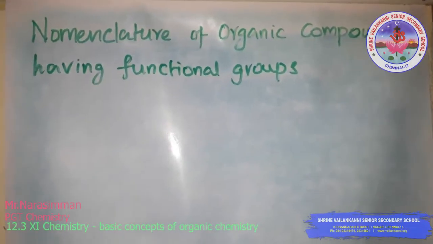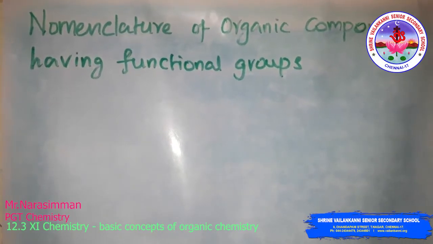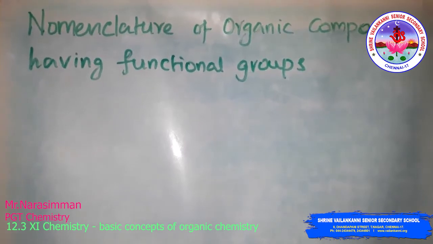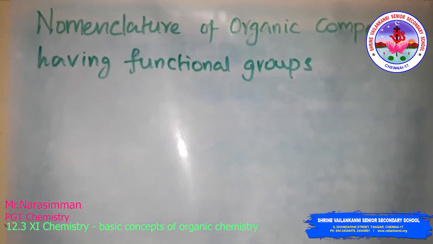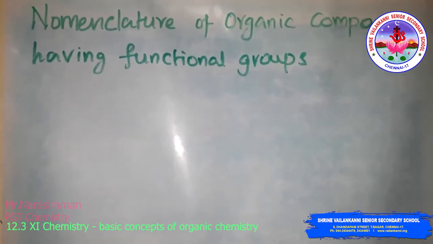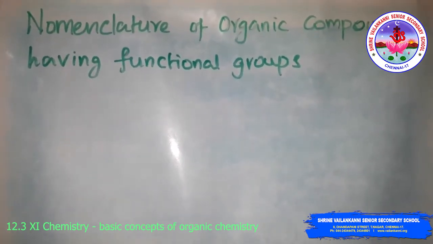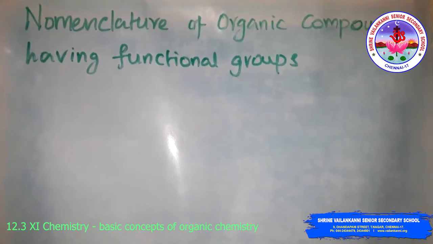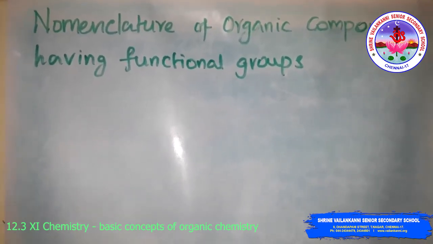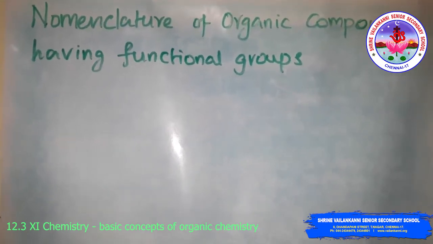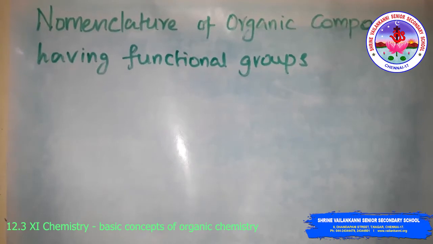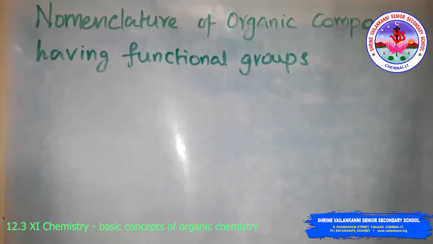Nomenclature of organic compounds having functional groups. We have already seen the functional groups alcohol, aldehyde, carboxylic acid, and ketone. Compounds having the same functional group undergo similar reactions. For example, methanol, ethanol, and propanol all have the alcohol OH group as the functional group, so they liberate hydrogen gas and react with sodium metal.